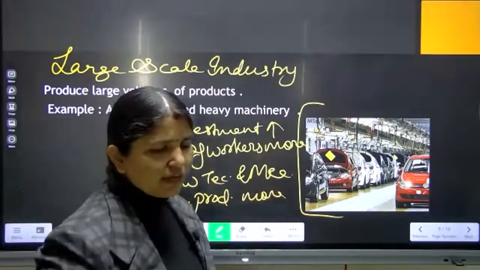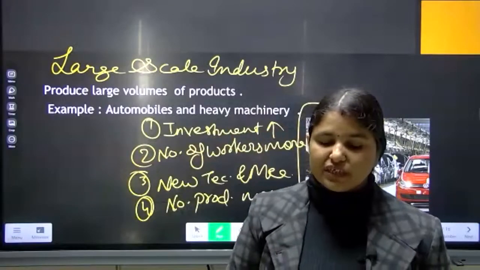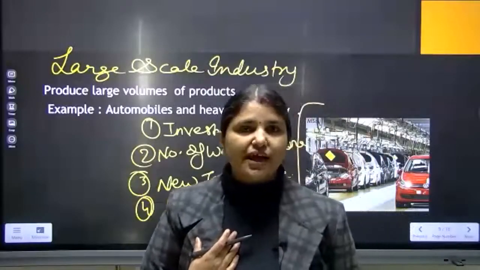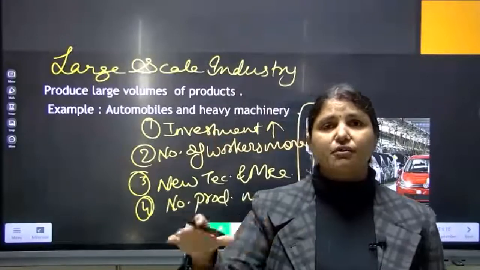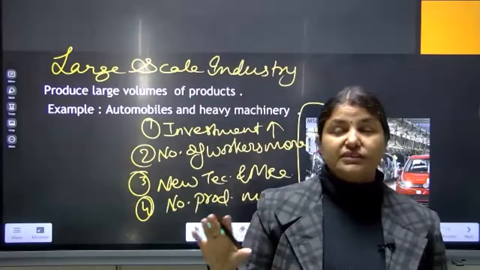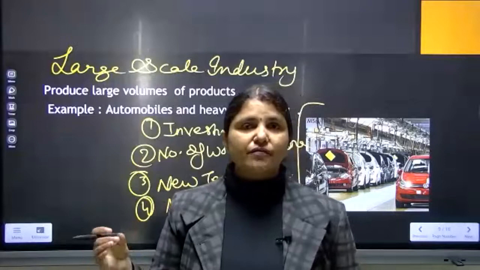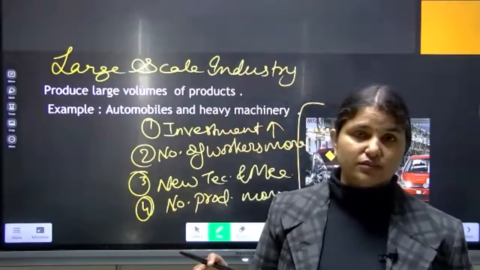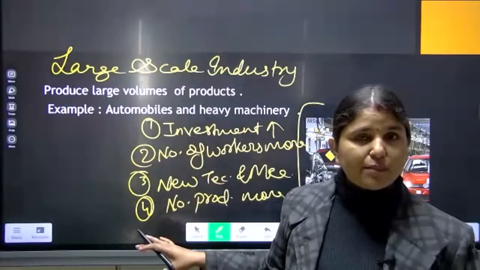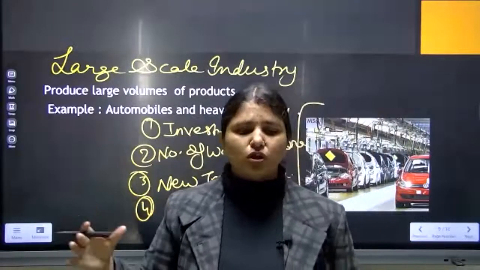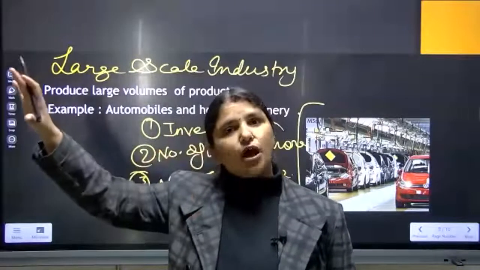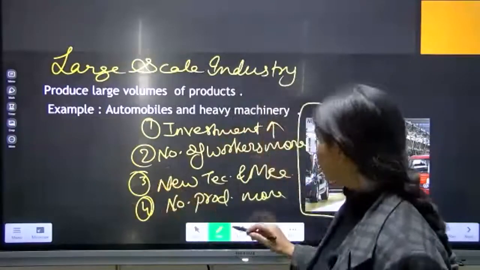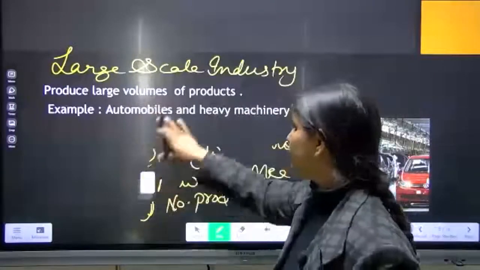They will not make just 5 cars. Investment means the money which they are using for that. Like suppose I invest 50,000 rupees, I will use that money for a business. So that 50,000 is my investment. Now here it is not happening that they will make only 100 pieces and sell them. No, they will prepare goods in the thousands, 10,000. So in large scale industry we can say investment will be more over there.